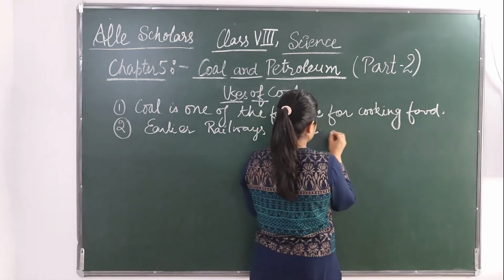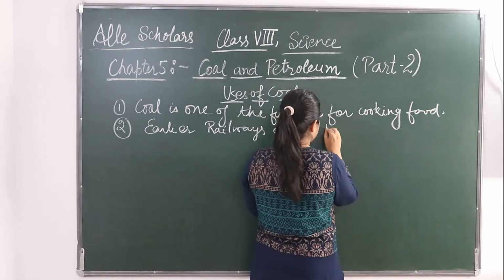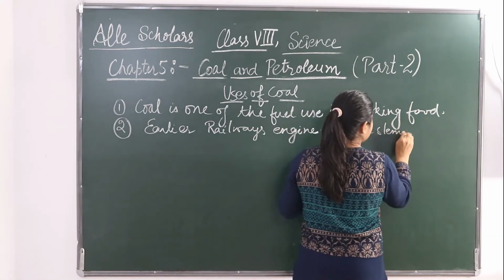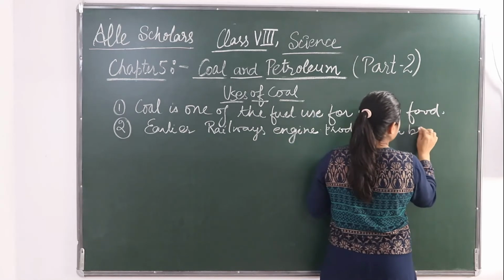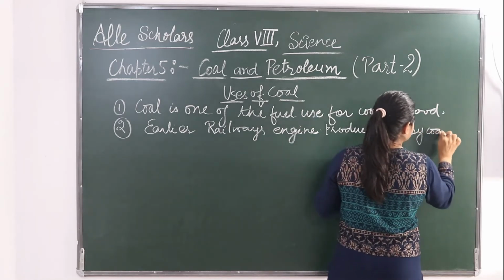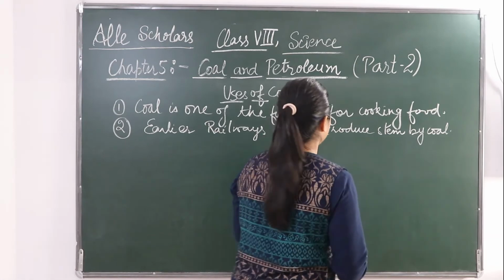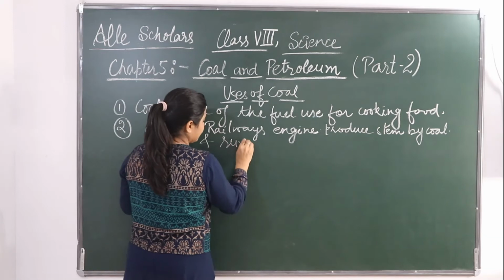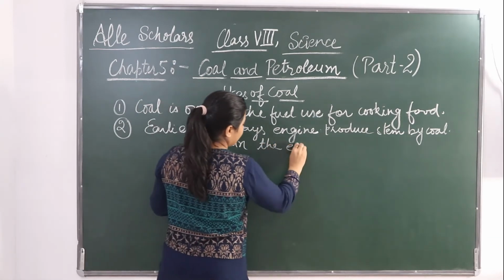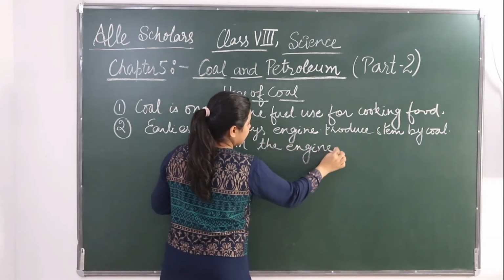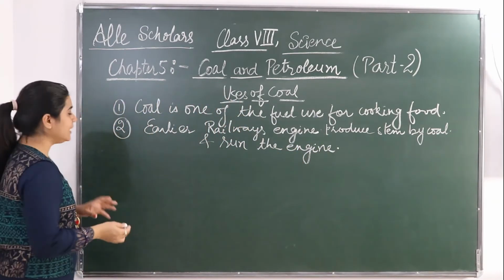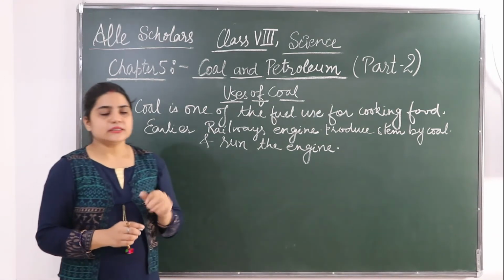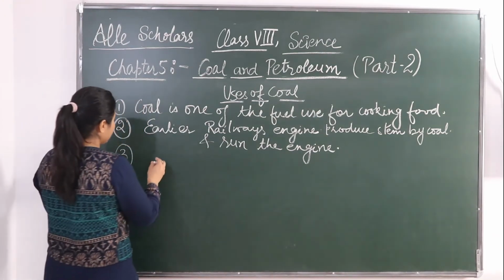They produce steam by coal, and they run the engine. Okay, because of coal they can produce steam and they can run the engine. So in many thermal plants it is being used to produce electricity.